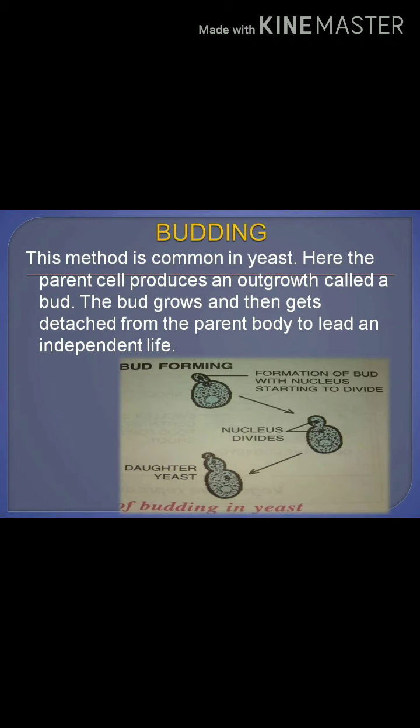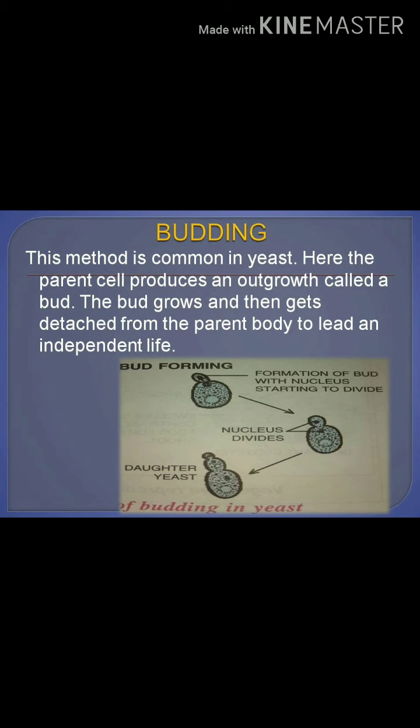Next, budding. This method is common in yeast. Here the parent cell produces an outgrowth called a bud. The bud grows and then gets detached from the parent body to lead an independent life. Yes, this budding especially we can see in the yeast as well as in the hydra.